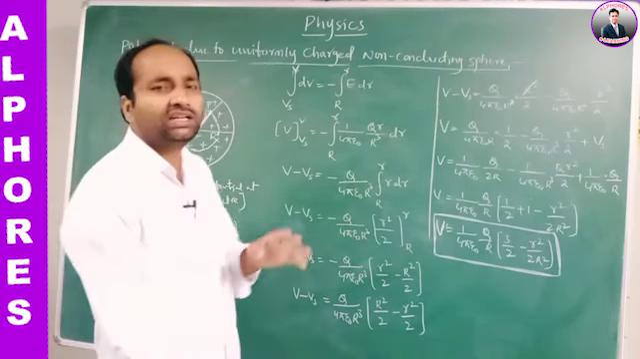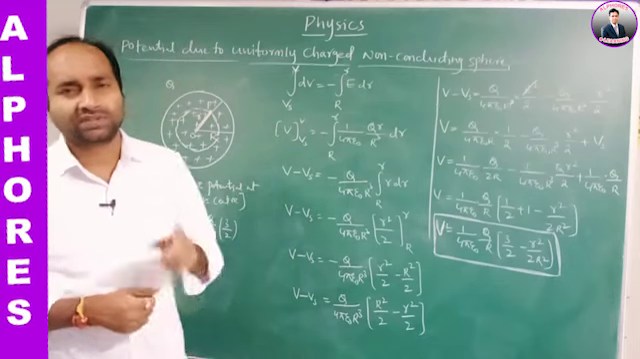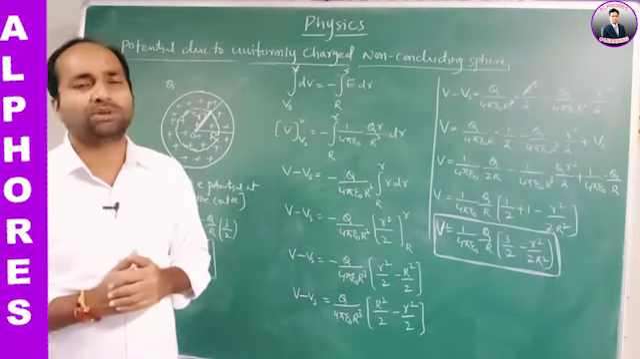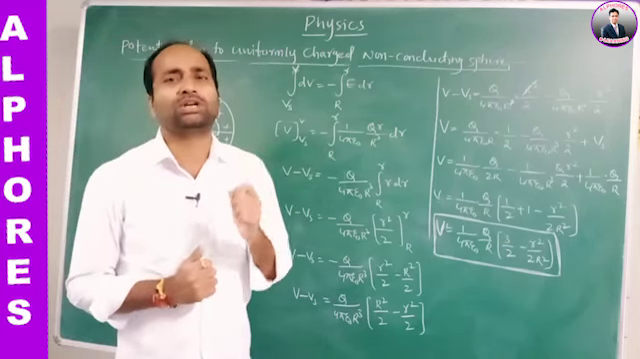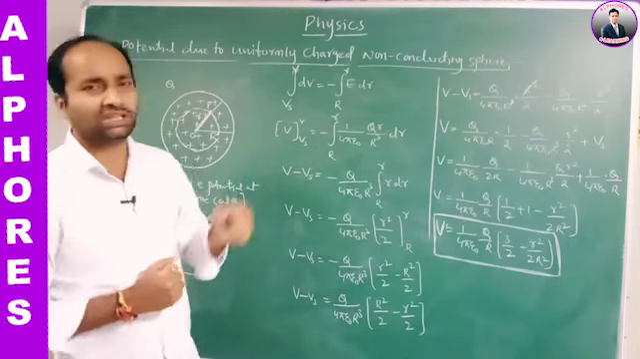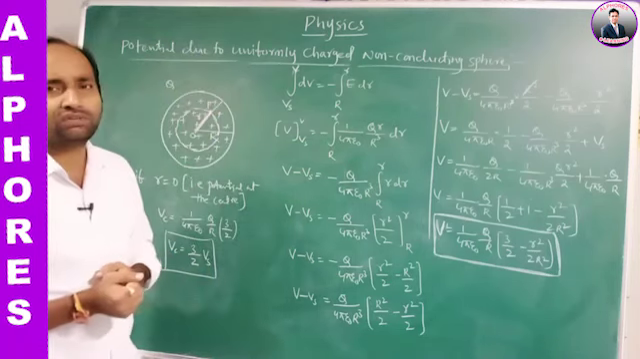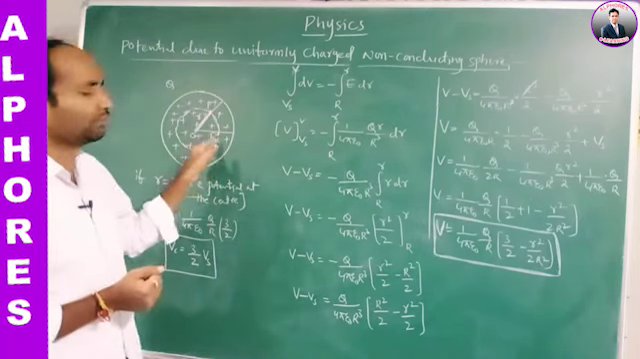We have calculated it at 4 different points. First of all, what is the potential at any point outside the sphere? What is the formula? 1 by 4 pi epsilon naught q by r, where small r is the distance. At any point on the surface, what is the potential? V is equal to 1 by 4 pi epsilon naught q by capital R.